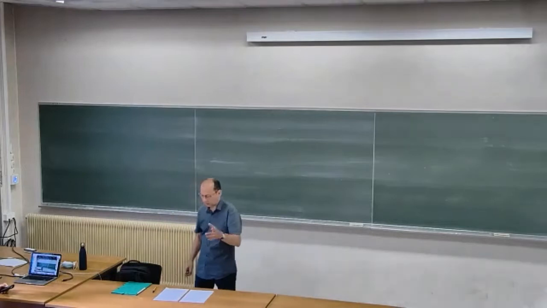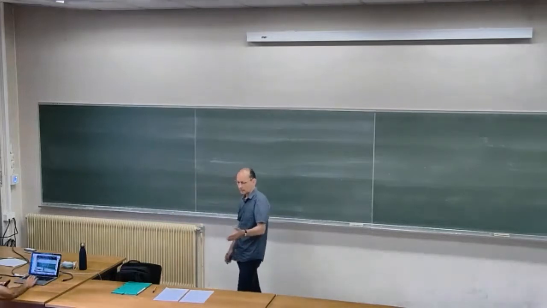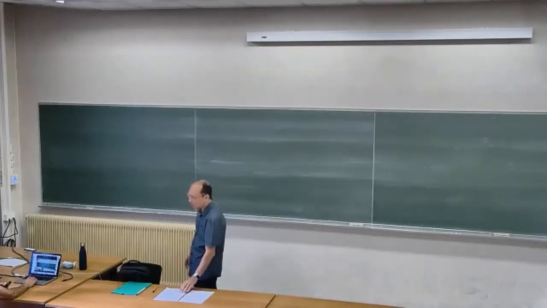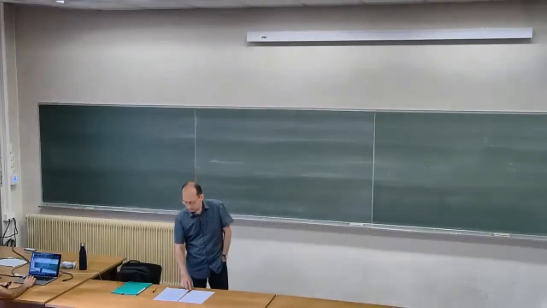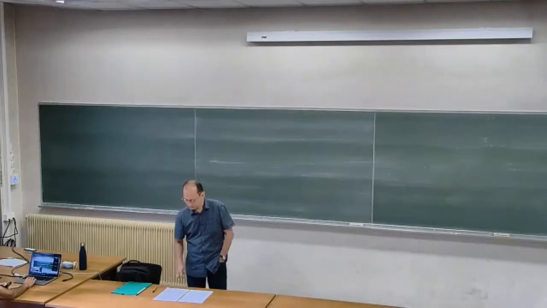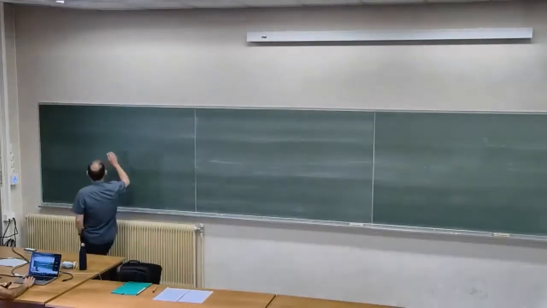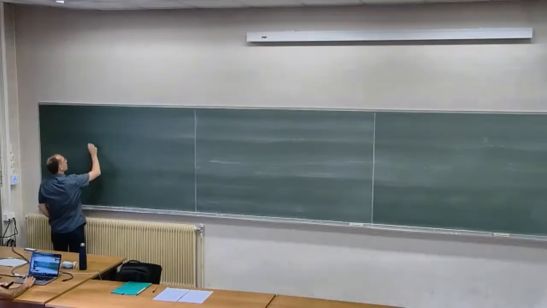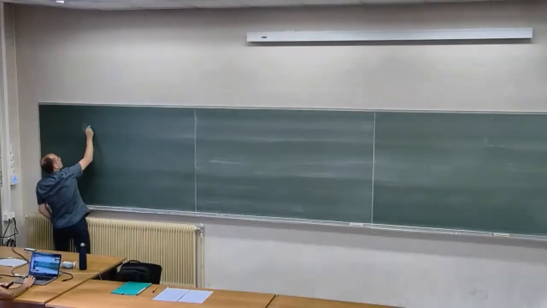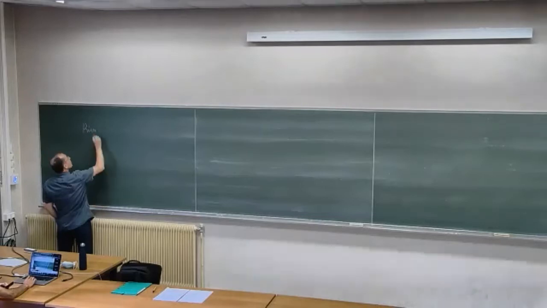This link was already partly made by Thomas in his lecture on comparison geometry, and we will just see that this is right. This is an equivalence. So we speak on Riemannian manifolds.